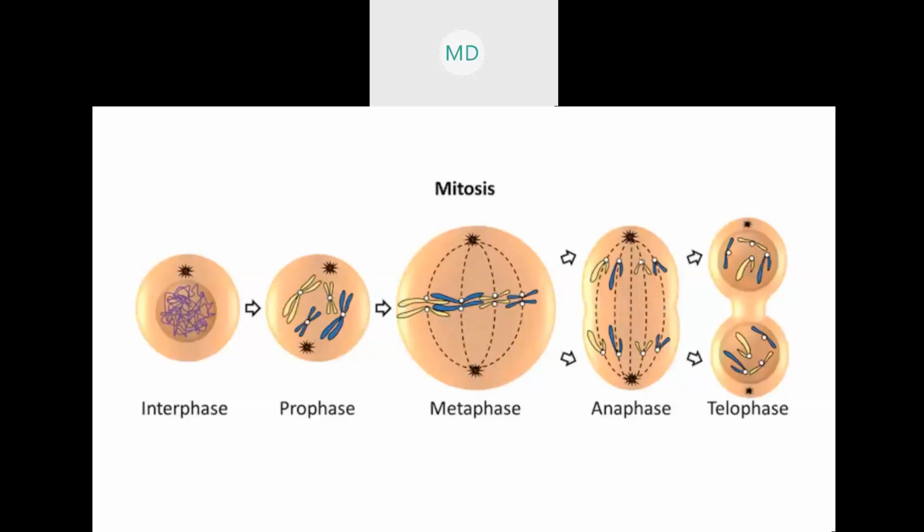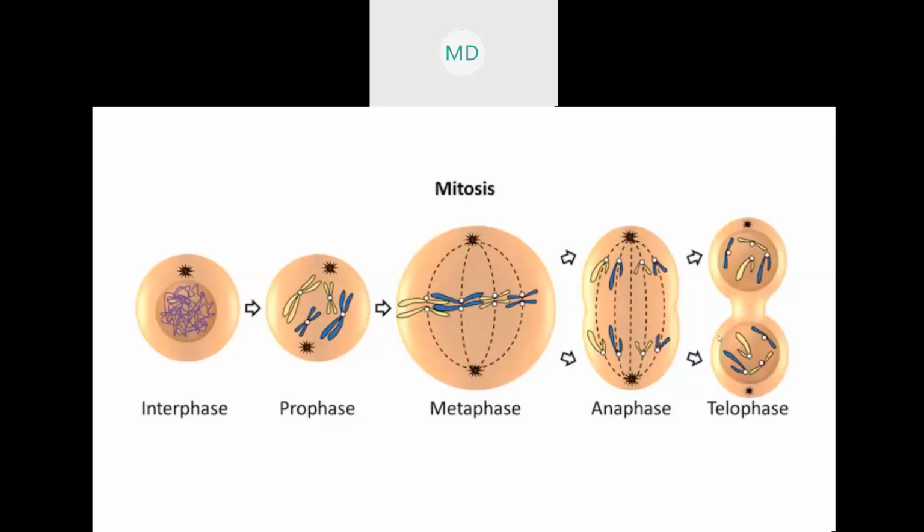Anyways, so they will start pulling the sister chromatids towards opposite poles. And then during telophase, what will happen? The nuclear envelope will again start to form around, and the chromosomes will again decondense.